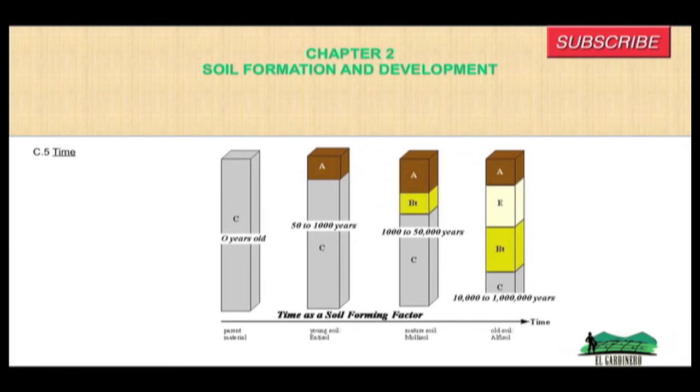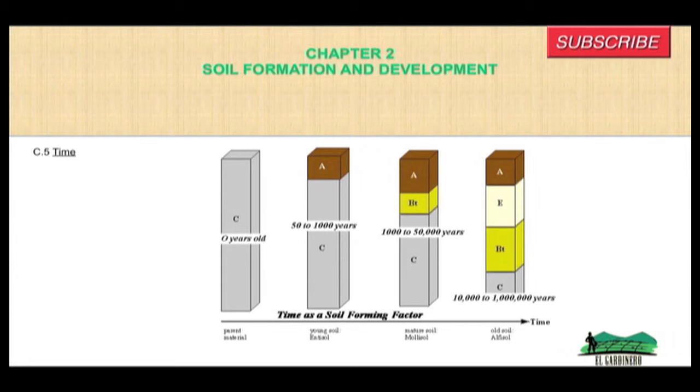So at 0 years old you can see that the parent material has no A horizon, and A and C horizons are considered young. That is a characteristic of an entisol. A, B, and C horizons in the profile is a characteristic of a mature soil, and that is a mollisol. It is a characteristic of one of the world's most productive soil orders.